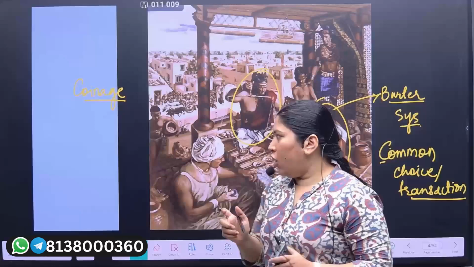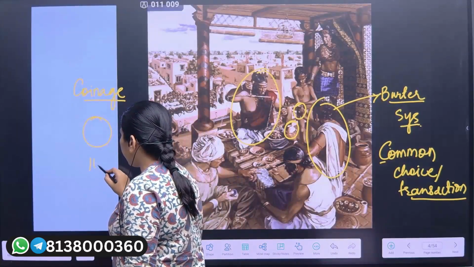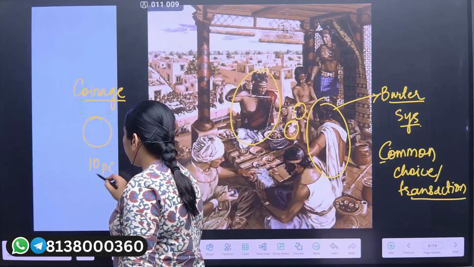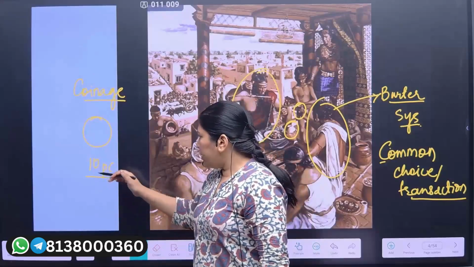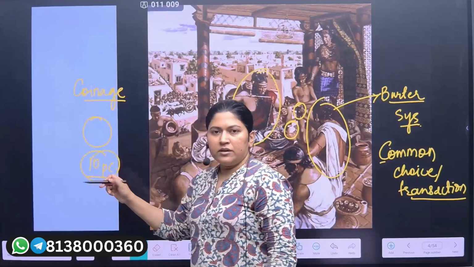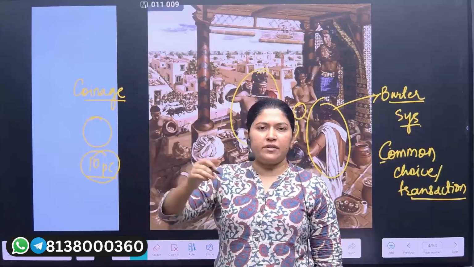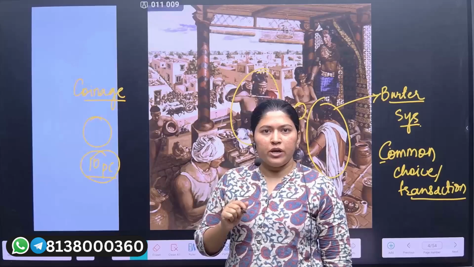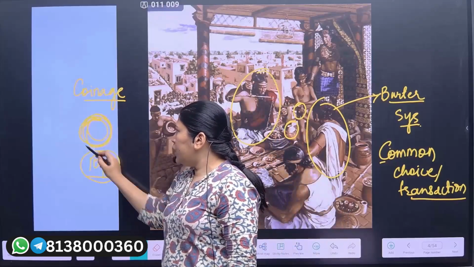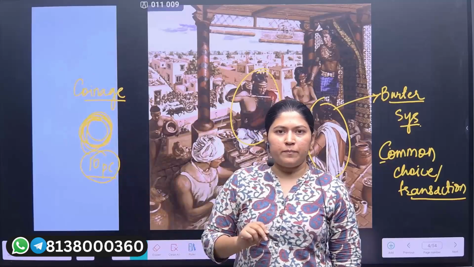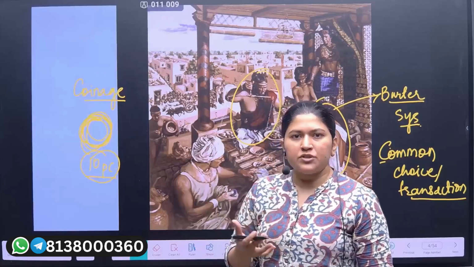Secondly, we got a particular value from this coin. For example, this coin is of 10 paisa. Now, this 10 paisa coin can be used in a transaction with any kind of trader during that time. So this was a common value which was being shared by every trader, whether they need it or whether they don't need it. So this was the significance of the emergence of the coinage system.